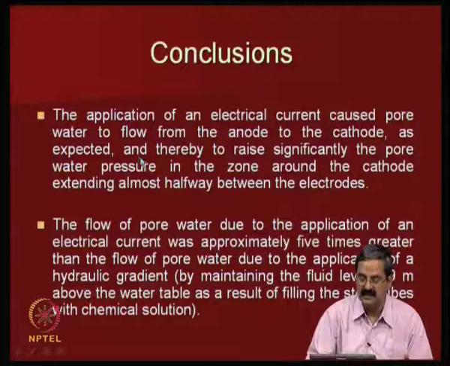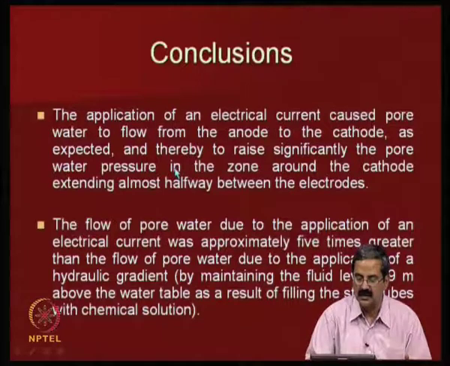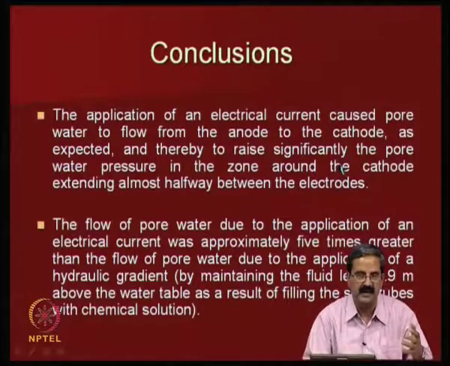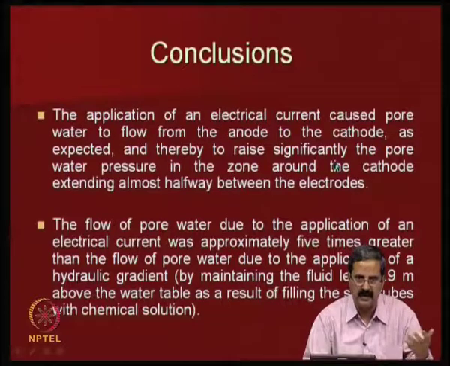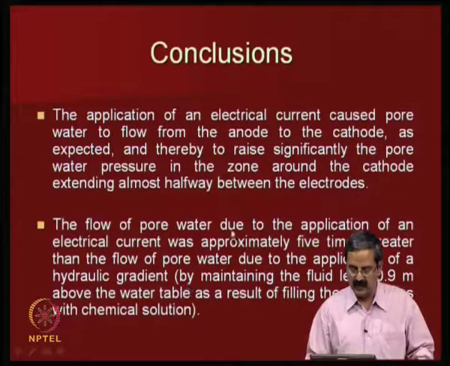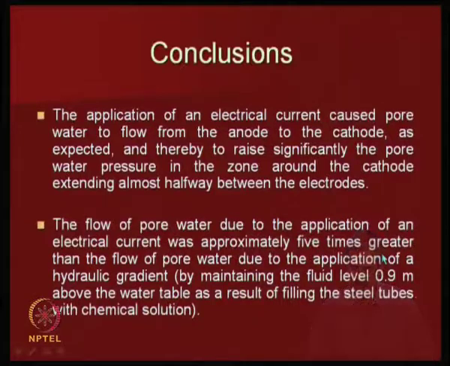But this was very clear, that electrical current causes pore water to flow from anode to cathode as expected, so that pore water pressure in the zone around the cathode significantly increases, and you remove that. Once the pore pressure increases, you remove it. The flow of water due to the application of an electrical current was approximately 5 times greater than the flow of water due to the application of hydraulic gradient, by maintaining the flow 0.9 times above the water table as a result of filling the steel tube.